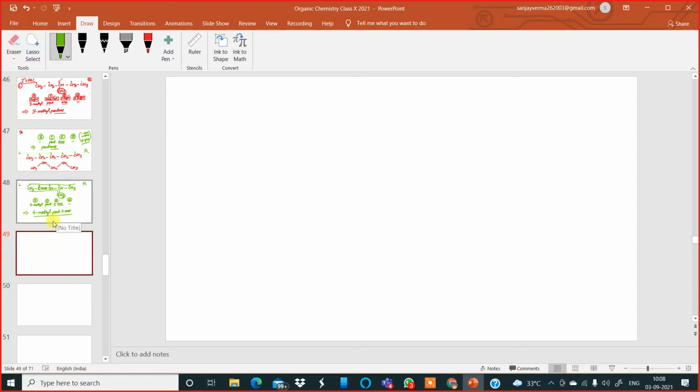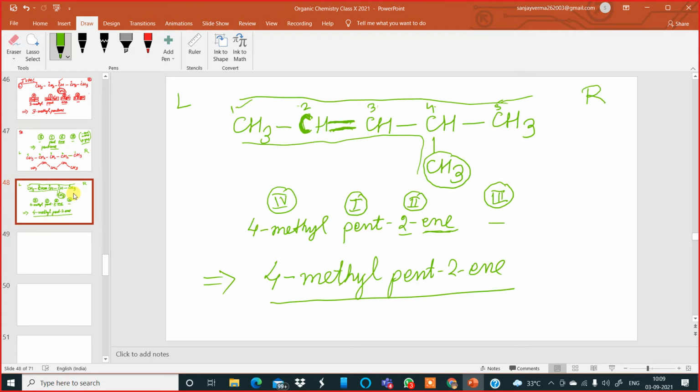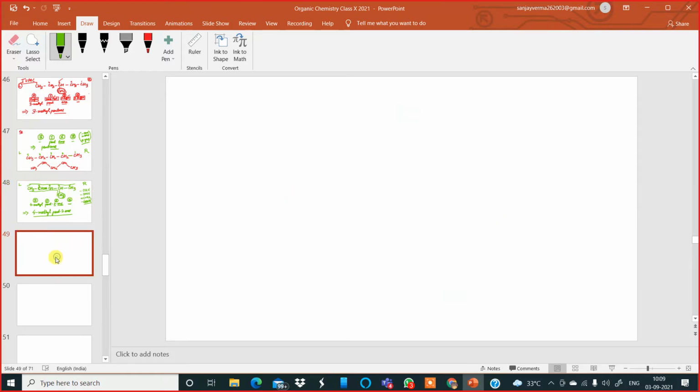Secondary suffix: there is no functional group in this compound. There is no alcohol, alcohol is absent. There is no aldehyde, it's absent. There is no ketone, that is also absent. There is no carboxylic acid. So all these are absent, so the secondary suffix will be absent. You don't have to write that. Understood? Okay. Next example.